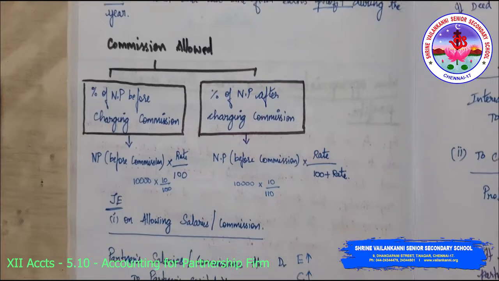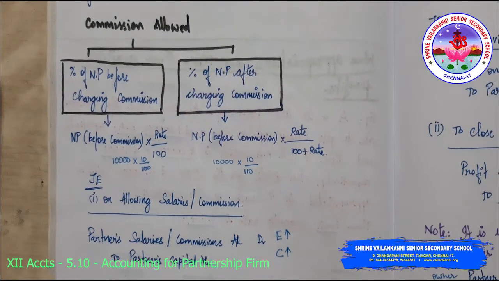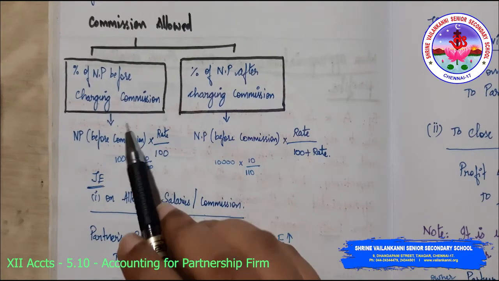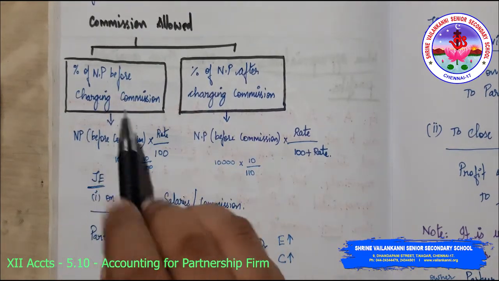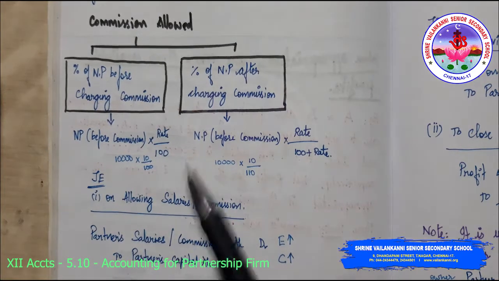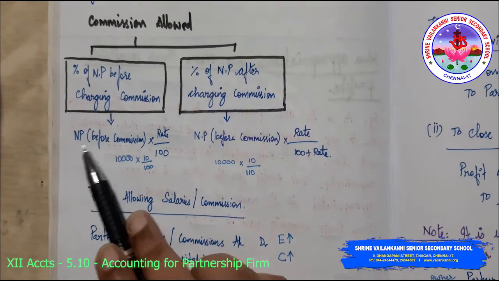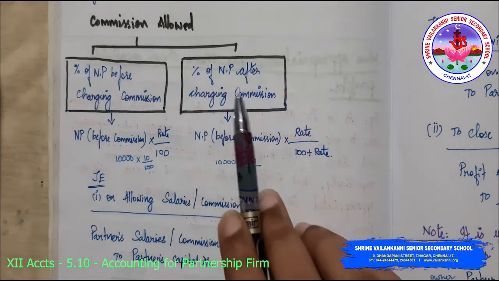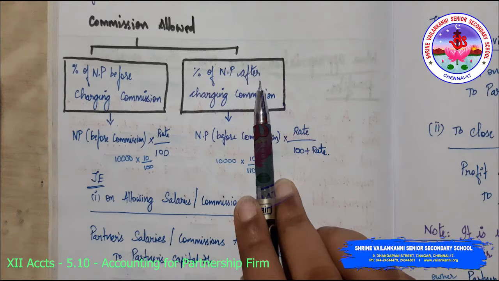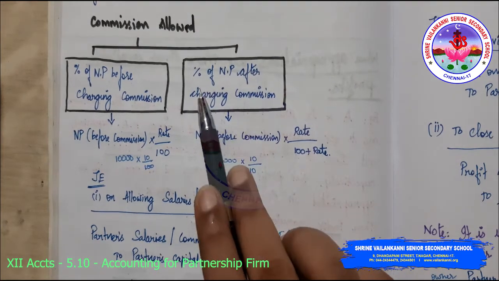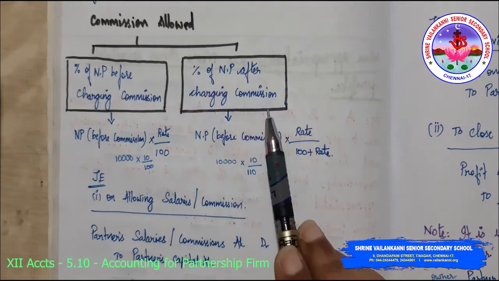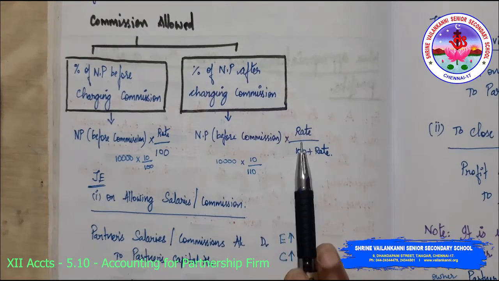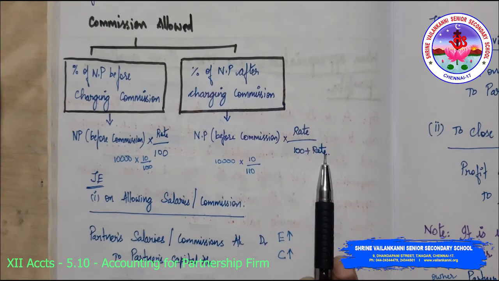Now, one important accounting information: commission allowed as a percentage of net profit before charging commission. If it is given in the question as before charging, you calculate the commission as net profit before commission into rate divided by 100. Now, if it is given as after charging commission, that is, the net profit is arrived at after charging commission, then you need to do it like this: net profit before commission into rate divided by 100 plus rate.